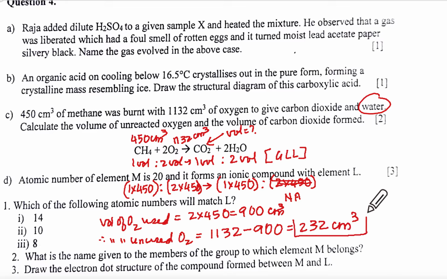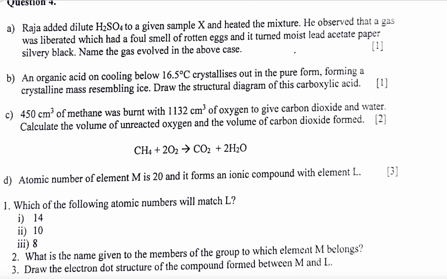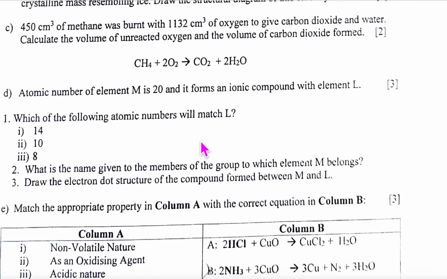So this will be our answer 1. Correct? Then they are asking the volume of CO2, from 1 into 450, which is 450. You can do it on your own. Correct or no? We don't have to do each and every step just now.